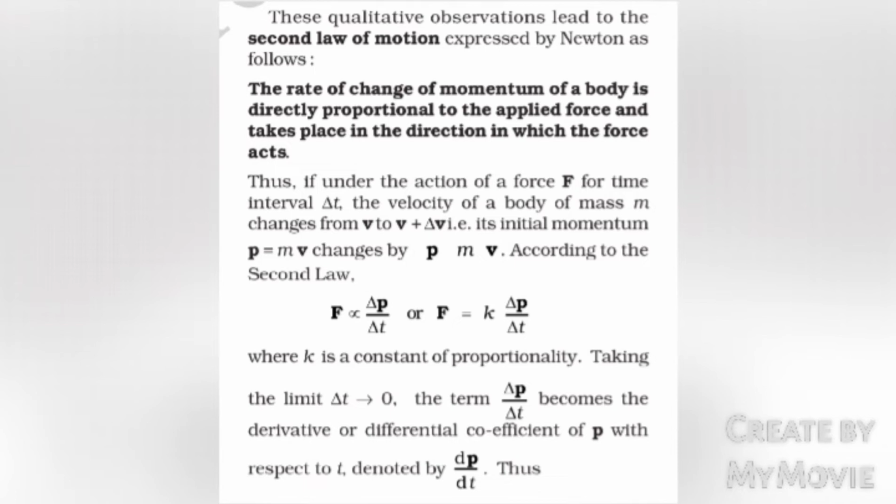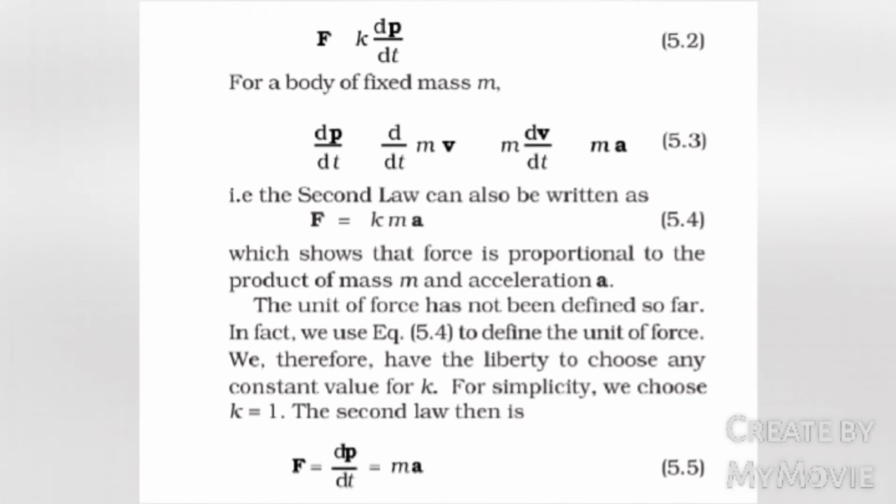Taking the limit delta t tends to 0, the term delta p by delta t becomes the derivative or differential coefficient of p with respect to t, denoted by dp by dt. Thus, F equals k into dp by dt. For a body of fixed mass m, dp by dt equals d into mv by dt, which equals m into dv by dt, which equals m into a. That is, the second law can also be written as F equals k into ma, which shows that force is proportional to the product of mass m and acceleration a.